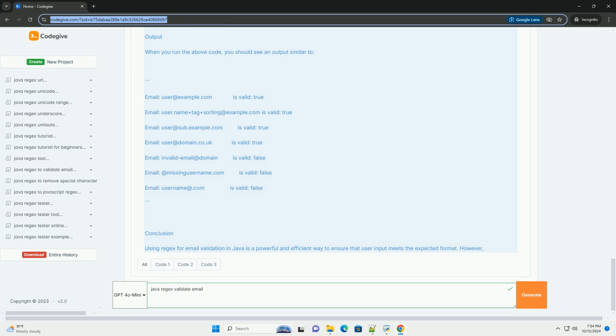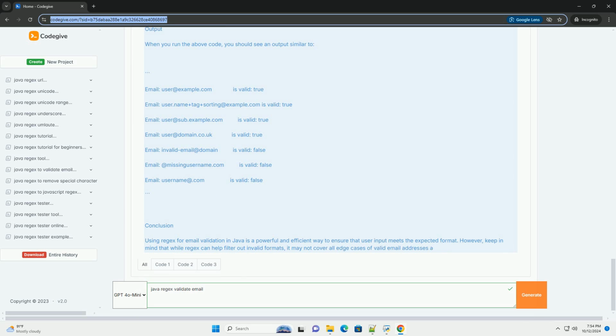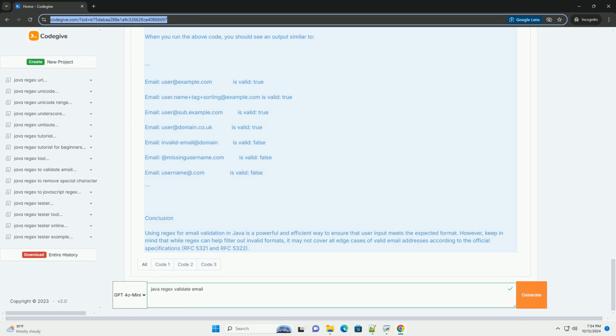Basic email format rules. 1. The local part may contain letters, digits, and some special characters, example dot, underscore, dash. 2. The domain part usually contains letters, digits, and may include hyphens. It must also include a top-level domain, example .com, .org.